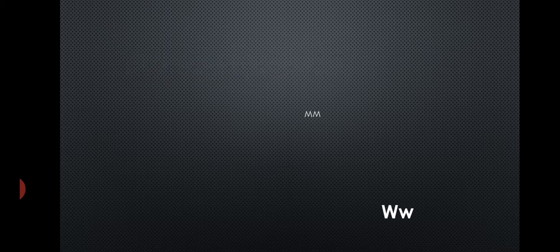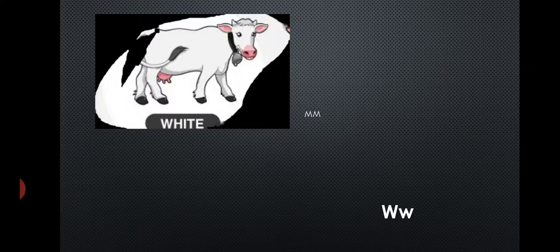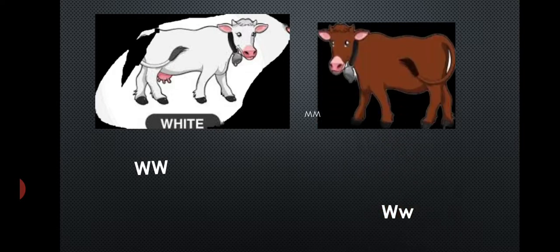Then codominance is another example of neo-Mendelism. Here the example is when a white cow is crossed with a red cow. The white cow has the capital W and capital W genes, and the red cow has the small w and small w genes. The hair color on the skin is red or white, and it depends upon the gene capital W and small w.